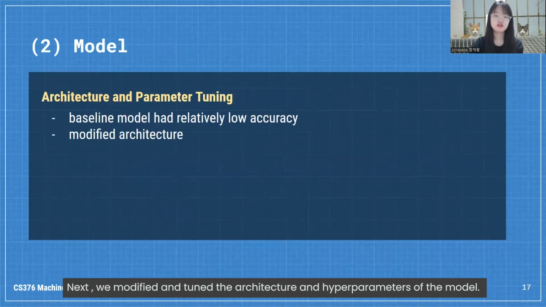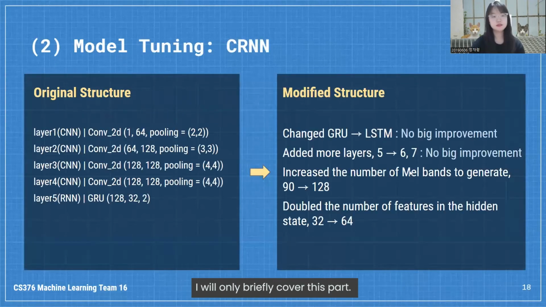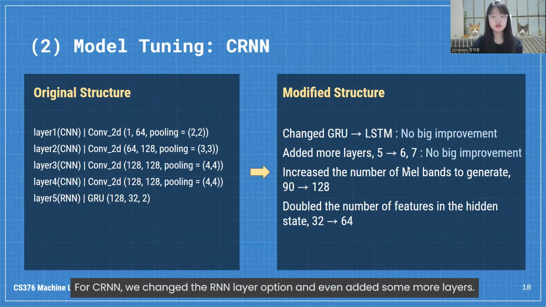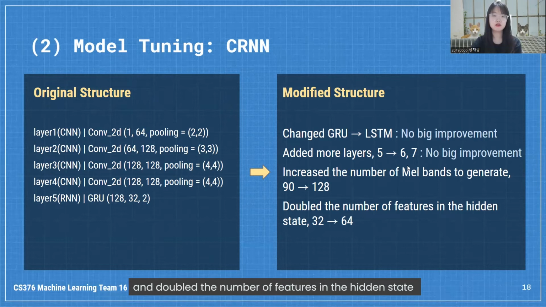Next, we modified and tuned the architecture and hyperparameters of the model. I will only briefly cover this part. For CRNN, we changed the RNN layer option and even added some more layers, but there was no big difference. We increased the mel spectrogram bands and doubled the number of features in the hidden state to gradually improve the performance.